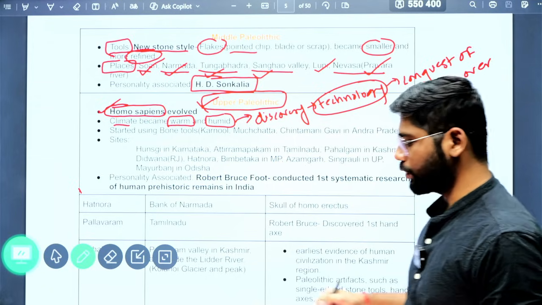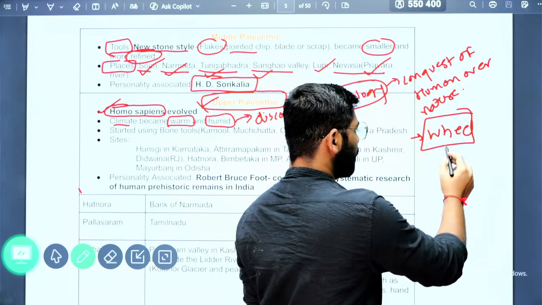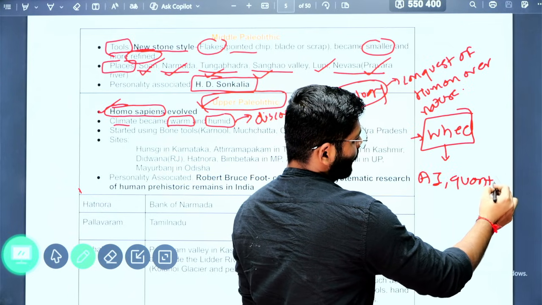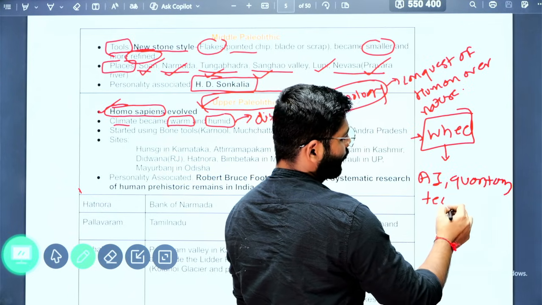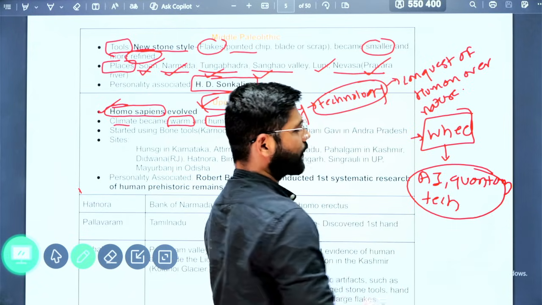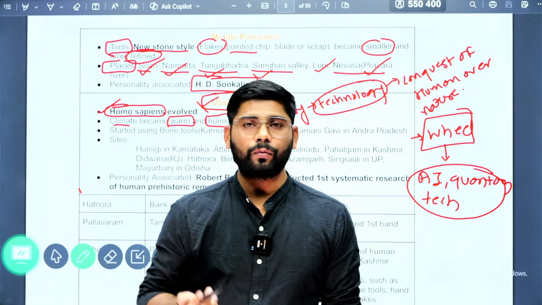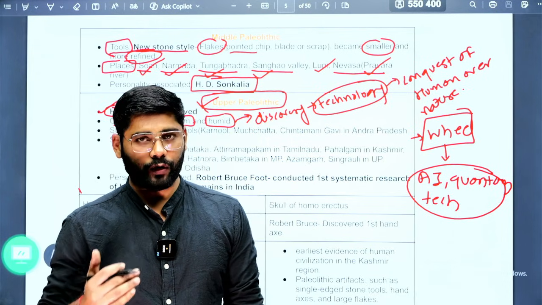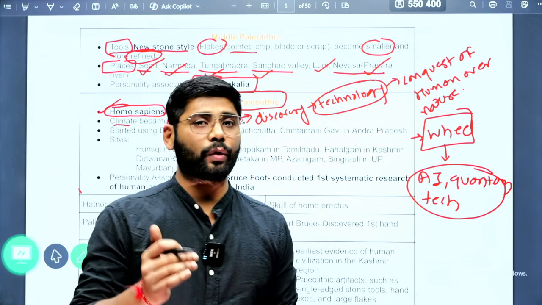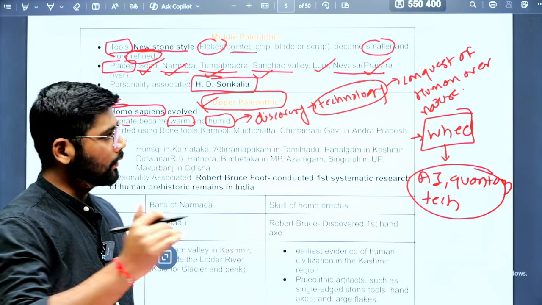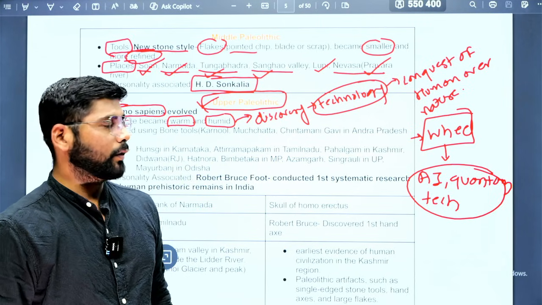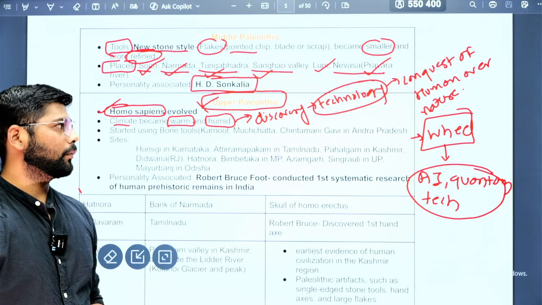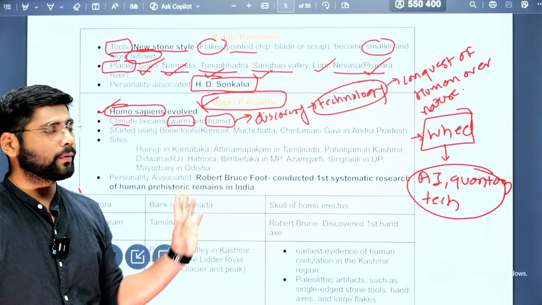Till today it remains a most significant discovery, whatever we call AI, quantum technology, blockchain. How did these technologies come? Because of man's quest to conquer nature, and to use natural resources for greater human use. That is where, when the climate became warm and humid, they started discovering technologies.